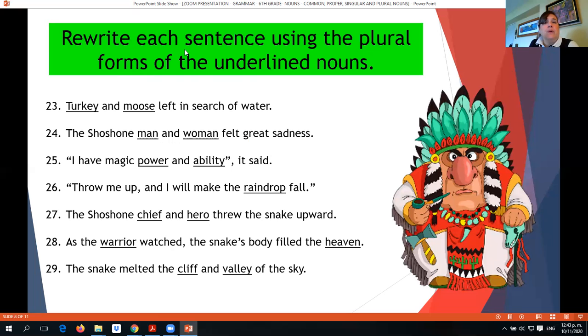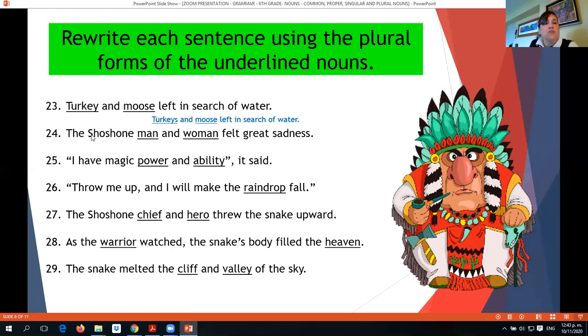If we want to rewrite these sentences, you rewrite the sentence using the plural forms of the underlined nouns. What we have to do here is change the nouns to plural. So for example, turkey and moose left in search of water. So what we do is we have turkeys and moose, because moose remains the same, left in search of water.